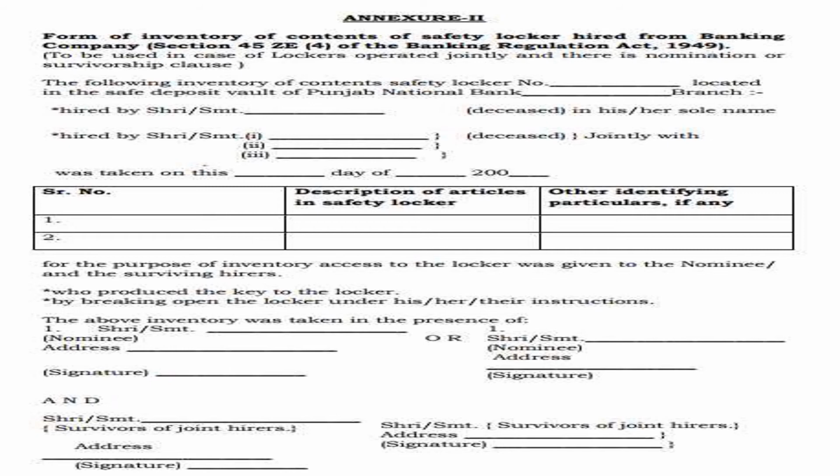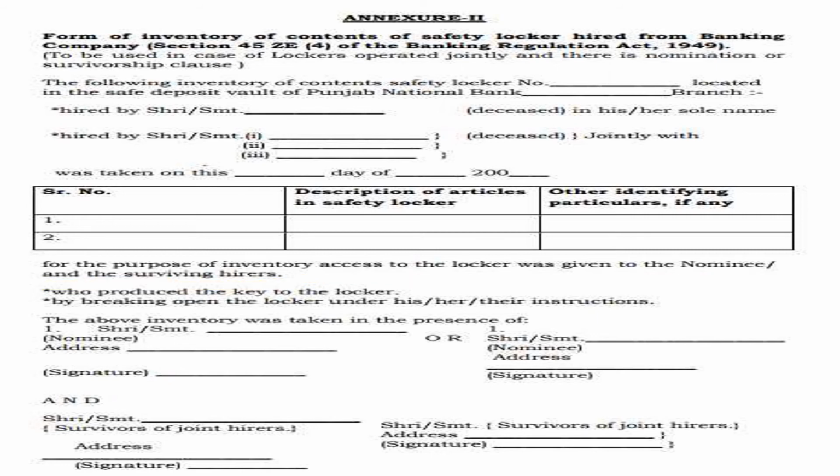Next line is important for you. These two lines are important for the purpose of inventory access. Inventory means only the locker. Access to the locker was given to the nominee. If you are appointing a nominee, then this line is very important. So mention these two lines: for the purpose of inventory, access to the locker was given to the nominee and the surviving heir.